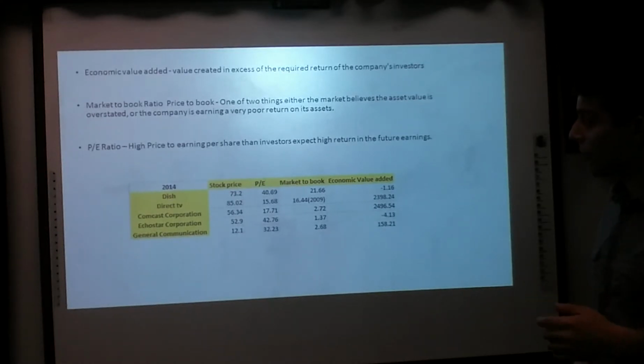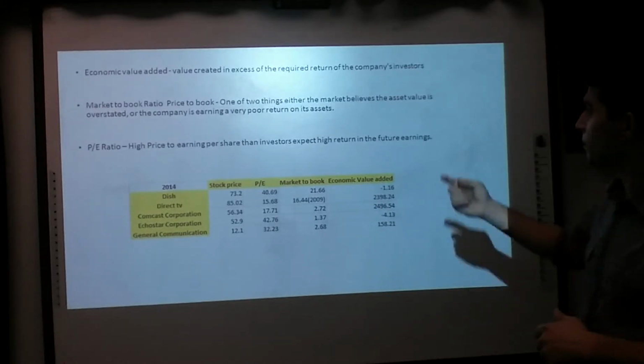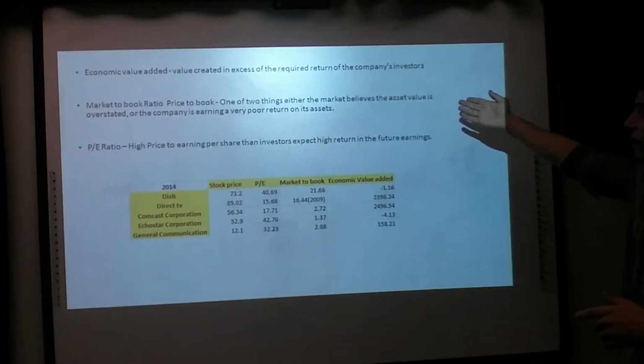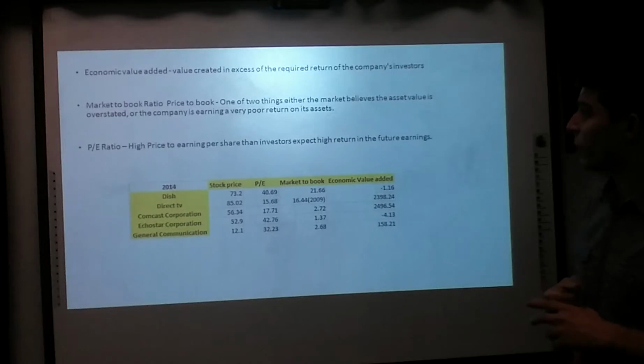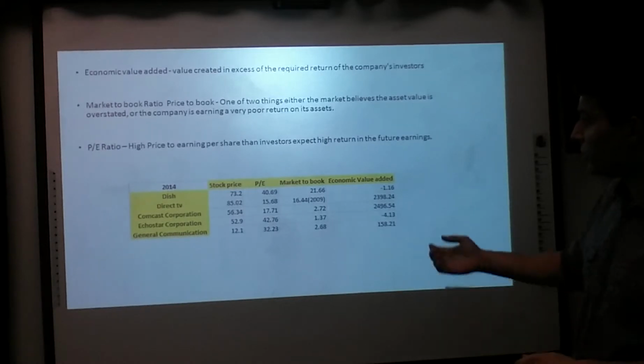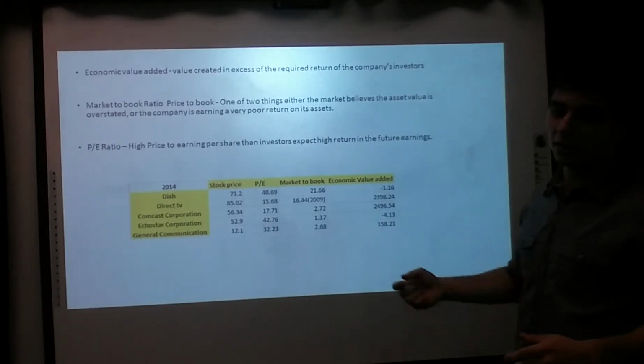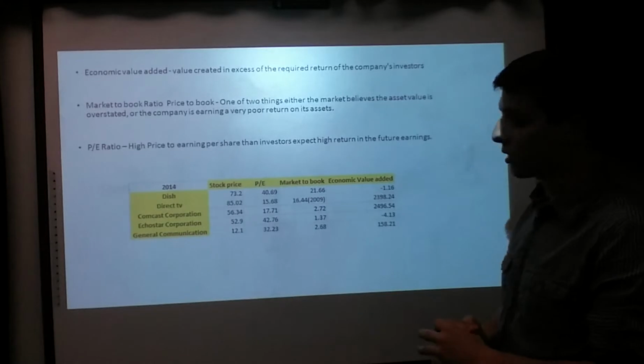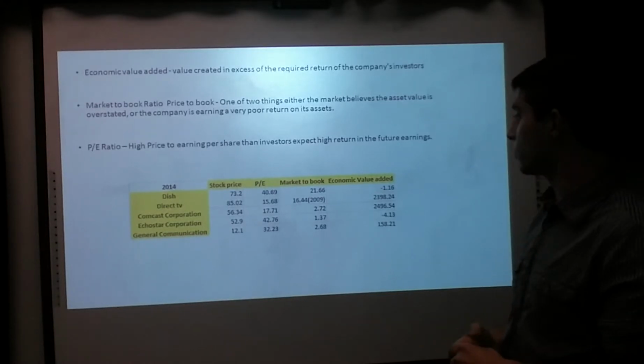So maybe they're expecting better returns. There are two possibilities: either the market believes the asset value is overstated, or the company is earning very poor returns on its assets. It could be either one. Price to earnings: the higher the number, the better the future expectations for the company are supposed to be.